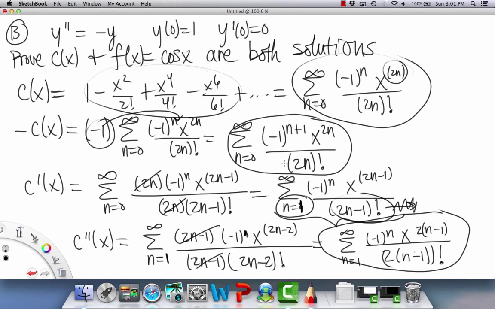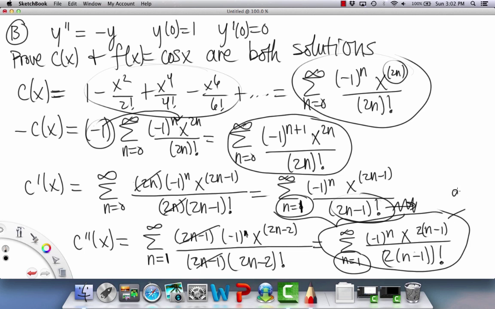If you were to compare these, they do look different, but here's where the negative n starting at 1 for the second derivative comes into play. So let's say you plug in a 1 here, then essentially what you would get is the same thing as if you were to plug in a 0 here. If you plug in a 1, you would get negative 1 to the 1, so that's negative, and then for the x part, we have x raised to the 0 power, so we would get negative 1, and then down here you get 0 factorial, so that would be negative 1. That would be our first term.